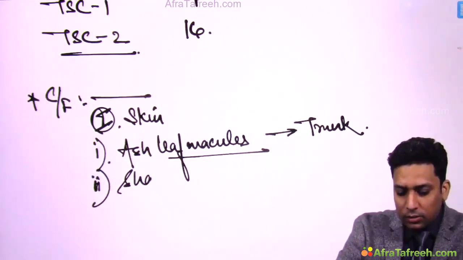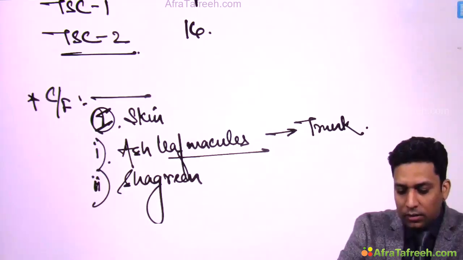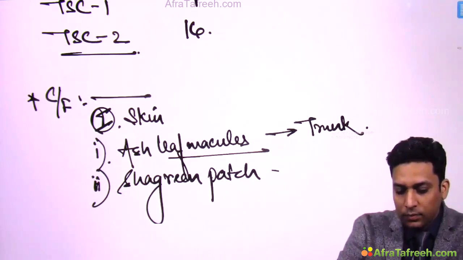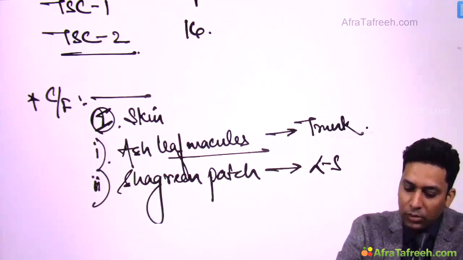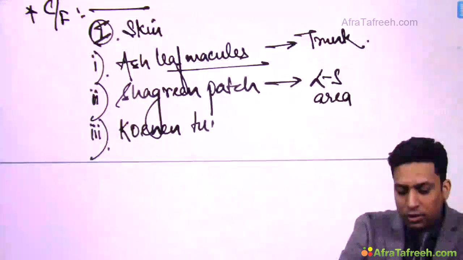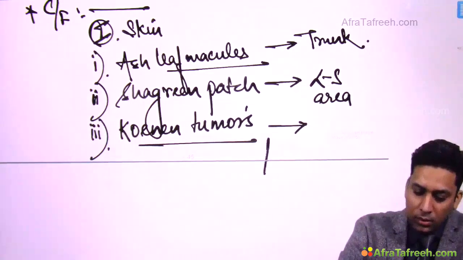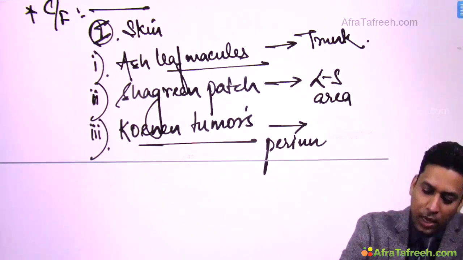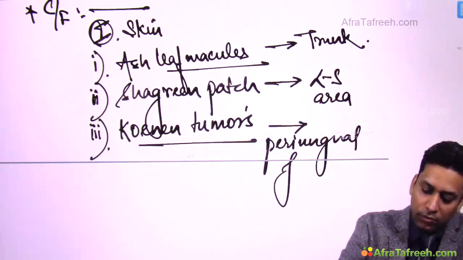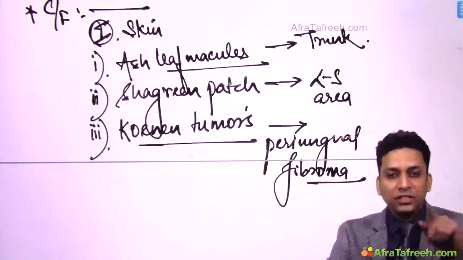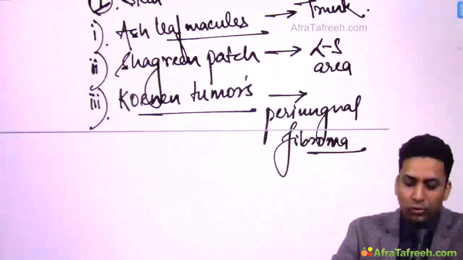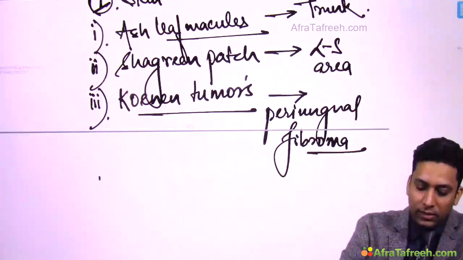Then shagreen patch, which is seen over the lumbosacral area. Then Koenen tumors, these are periungual fibromas, so they are generally present around nails, outgrowths coming out around the nails.